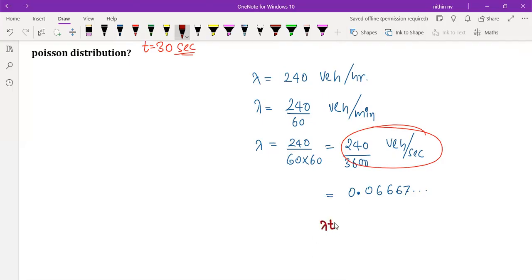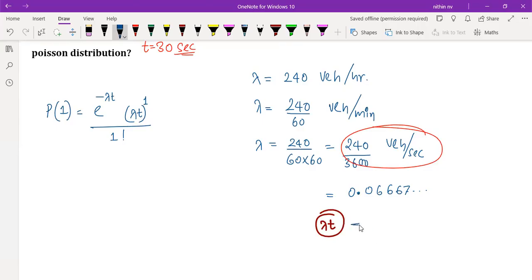We are always using lambda t together, right? What is the equation here? P of one vehicle is equal to e raised to minus lambda t into lambda t raised to n, where n is 1, divided by 1 factorial. So we don't require lambda separately, we require lambda t.